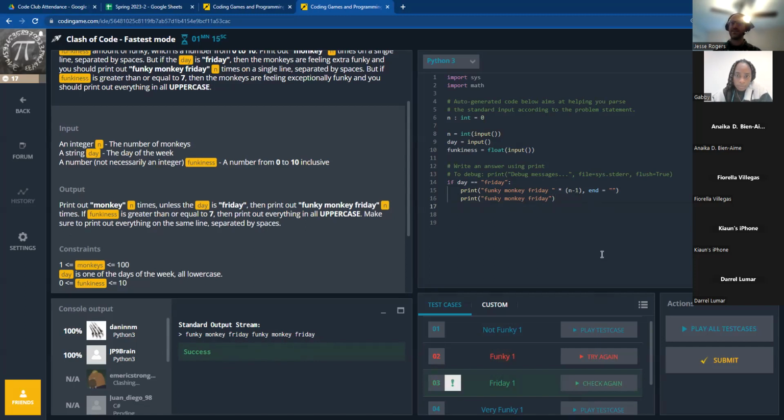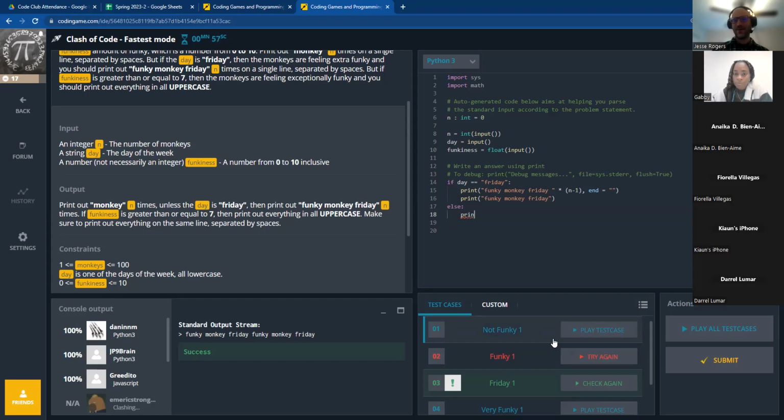So what about if the day is not a Friday? What command would we use here then? Else. We're going to use an else in Python. Also, the timer in the top left is saying you have a minute left. Oh, yeah, we're almost out of time. Okay, so let's print this out pretty quick.